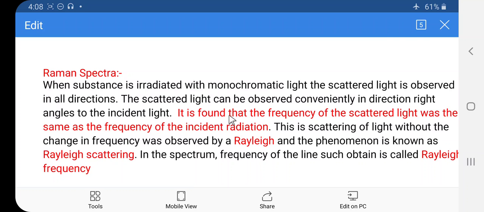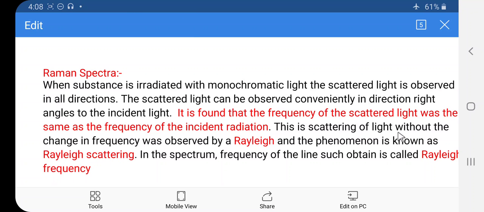It is found that the frequency of the scattered light was the same as the frequency of the incident radiation. So here, friends, when the substance is irradiated with monochromatic light, the scattered light is observed in all directions, and the important point is that the frequency of the scattered light is the same as the frequency of the incident light.